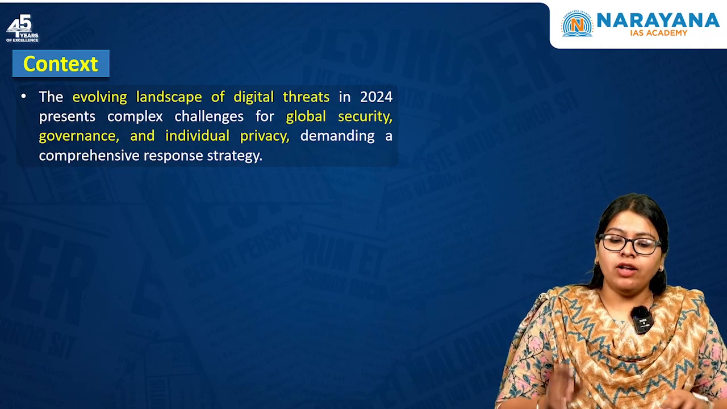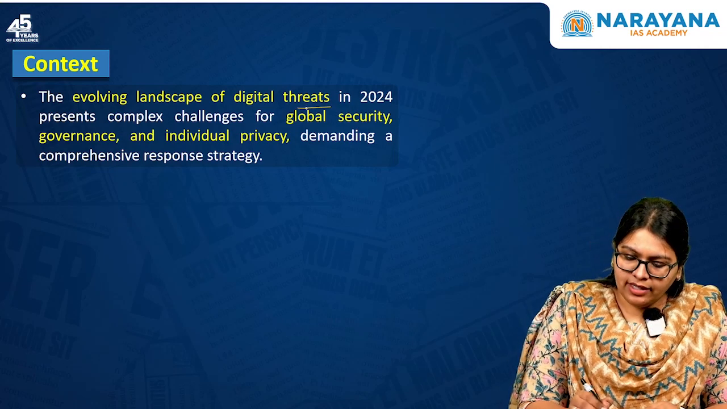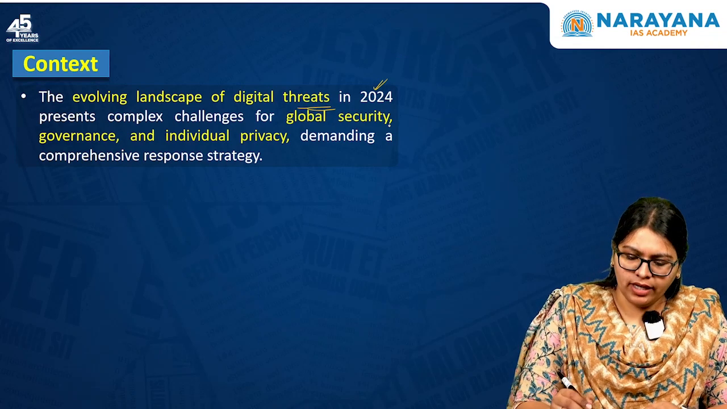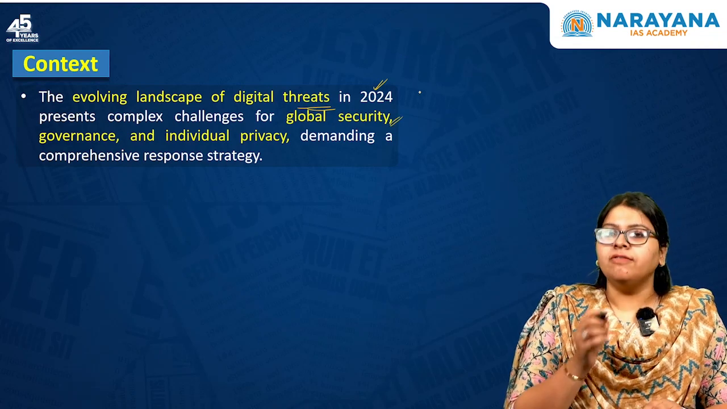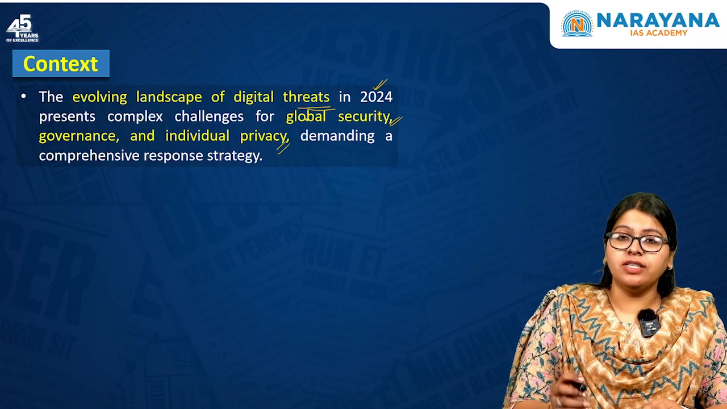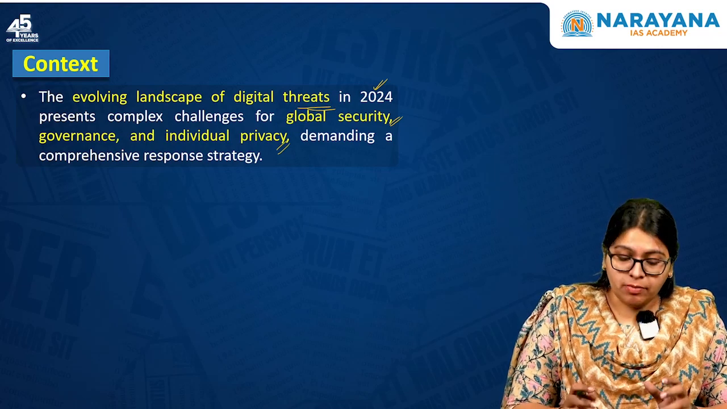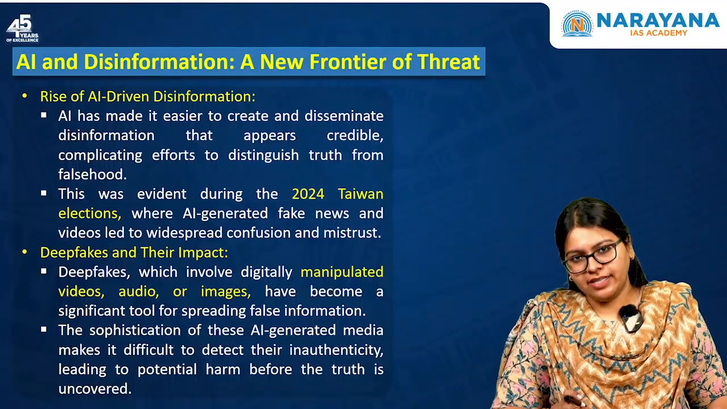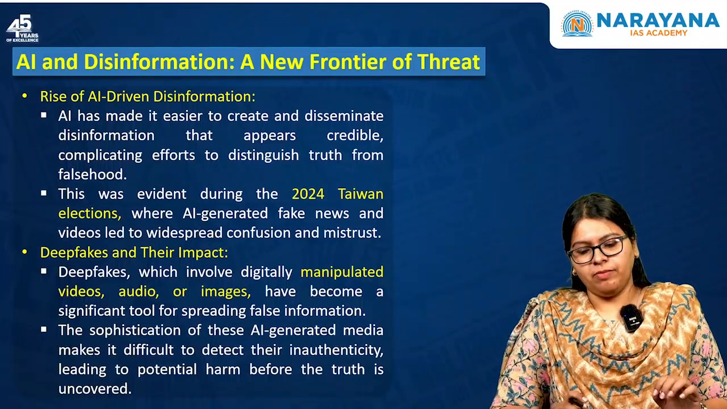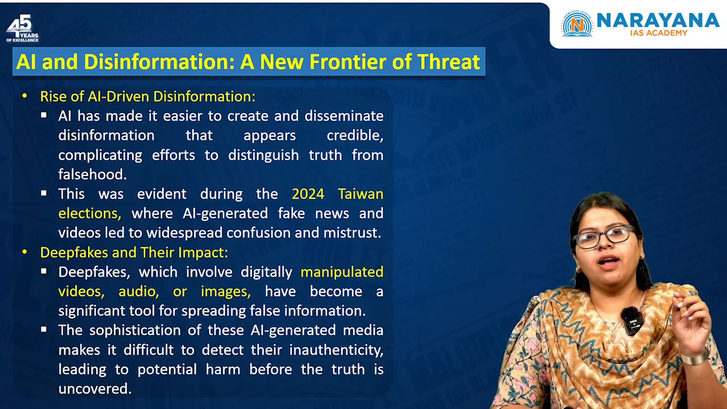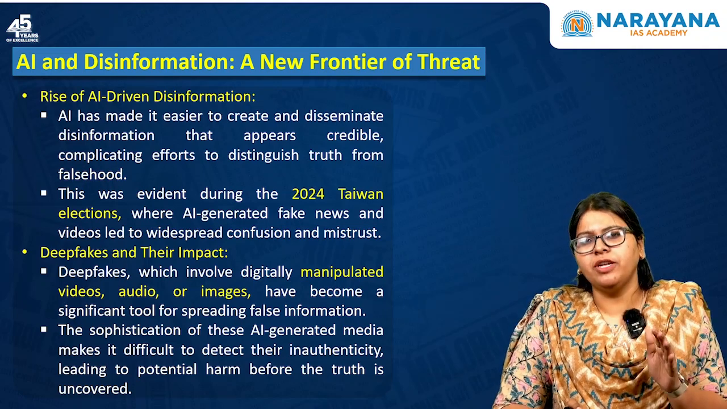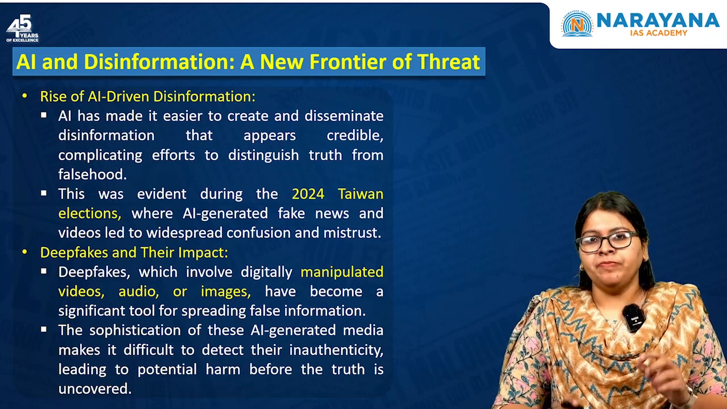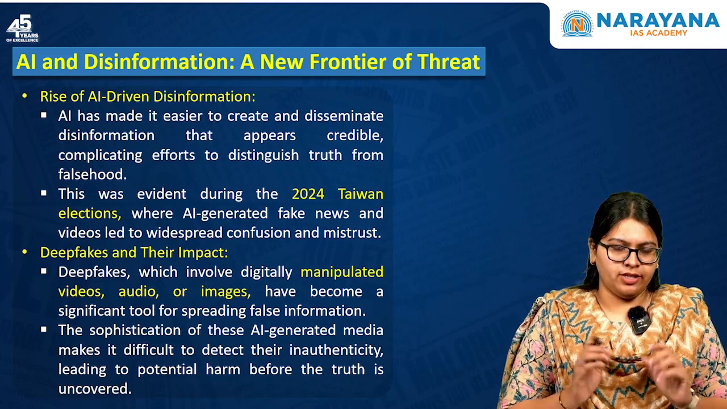Now, the evolving landscape of digital threats in 2024 presents a number of complex challenges to India and also to global security, governance as well as the privacy of an individual. And this demands a comprehensive response strategy. Okay. Now moving forward, let us understand AI as well as disinformation, a new frontier: how artificial intelligence and the disinformation generated and spread via AI happen to be a threat to global security. This is what we will see.